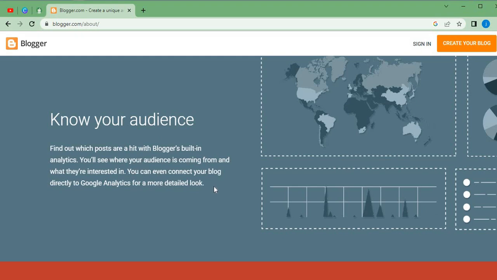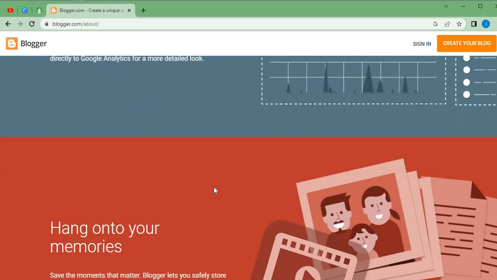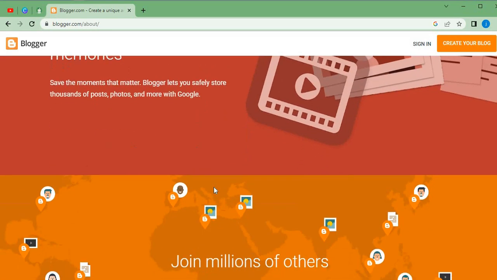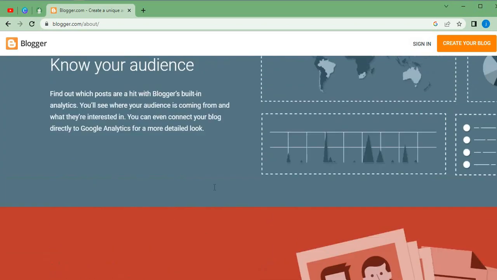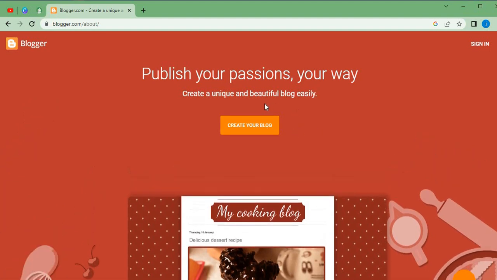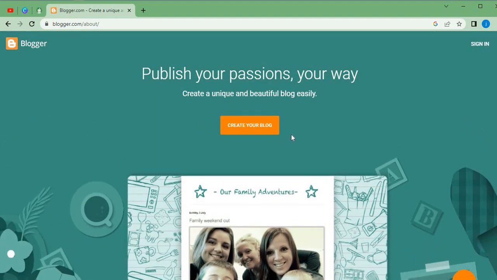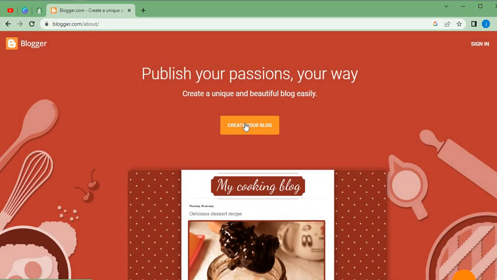You can even connect your blog directly to Google Analytics, so you can take your time to scroll through all of this and pick up all the information you need before venturing into creating your own blog account. This particular blog platform offers an all-in-one experience. So let's click here to create our first blog.